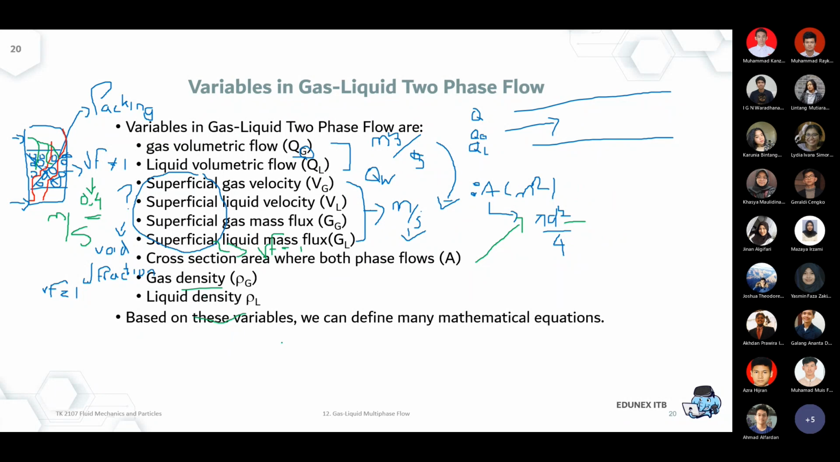Which phase are you required to provide the density for? If you're calculating the gas part, of course you provide the pure gas density. If you calculate the liquid part of the pipeline, then you provide the liquid density. Based on these variables, now we can define the many mathematical equations that are used to determine the phase, the regime, and the pressure drop.